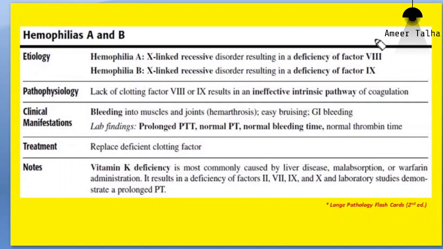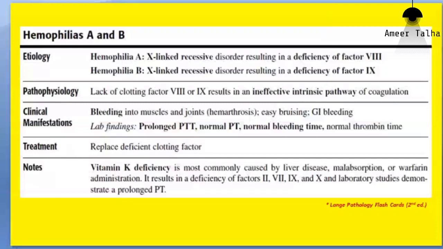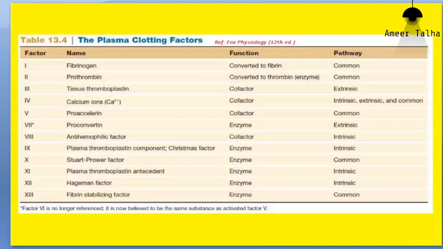According to some, factor 6 was there initially, but later on it was removed. I will show you the details tomorrow. Let me show you if I have the slide. Since you have asked the question, I have to answer you. So according to some, factor 6 is the activated form of the same factor 5, that is proaccelerin.